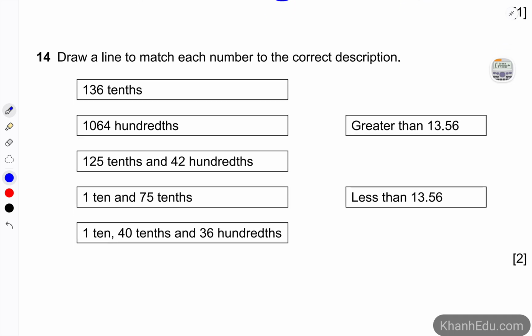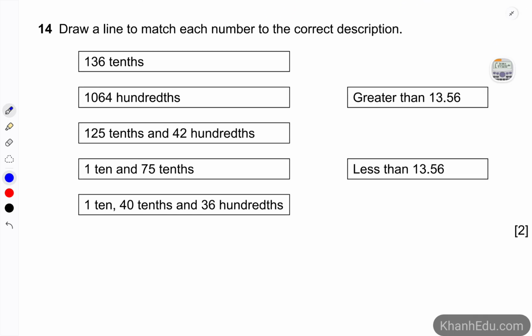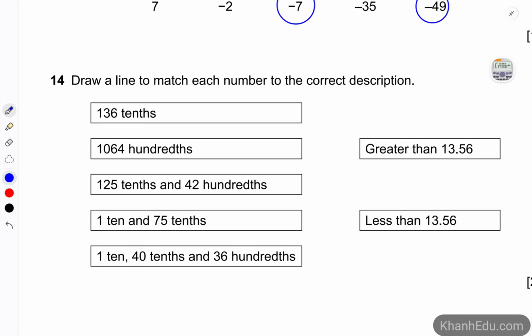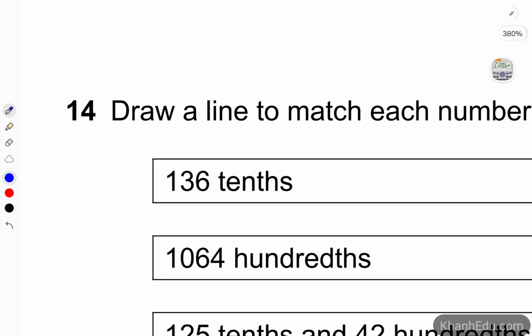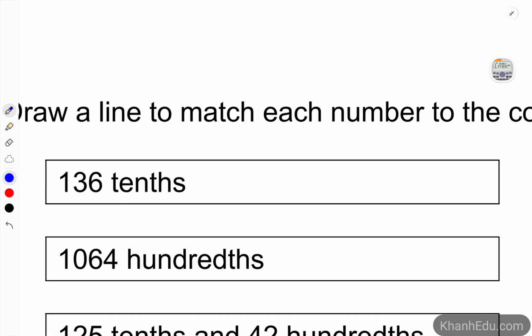Number 14, draw a line to match each number to the correct description. For example, the first one, 136 tenths. When we encounter tenths, we take that number and divide it by 10, so the real value is 13.6.